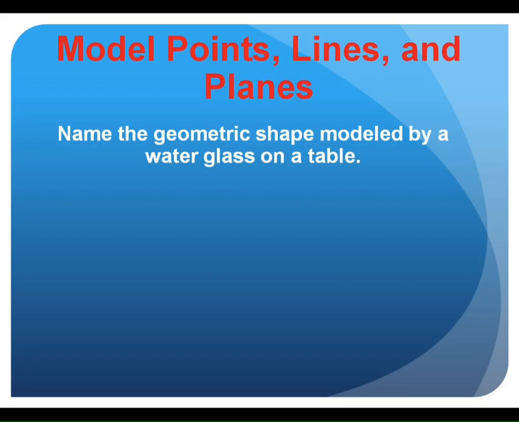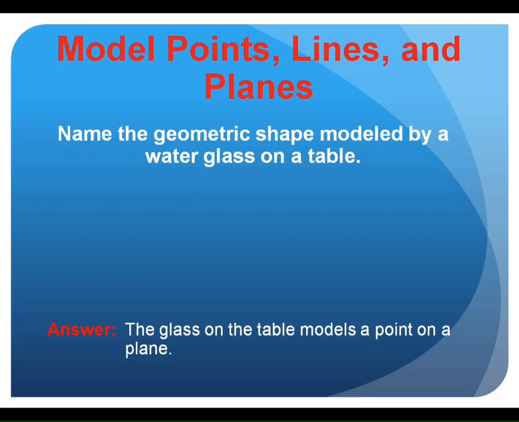Now, how these things are modeled in real life. Name the geometric shape modeled by a water glass on a table. So a table, what type of figure would a table probably represent? A point, line, or plane? Plane. Probably a plane, flat surface, and a water glass on it. Would that be like a point on a plane, or would it be like a line on a plane? Be like a point on a plane, right? Okay, that's one way you can think of it.